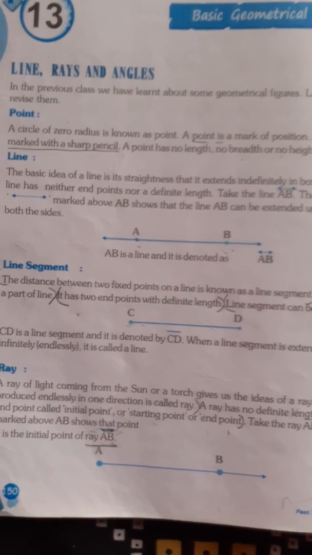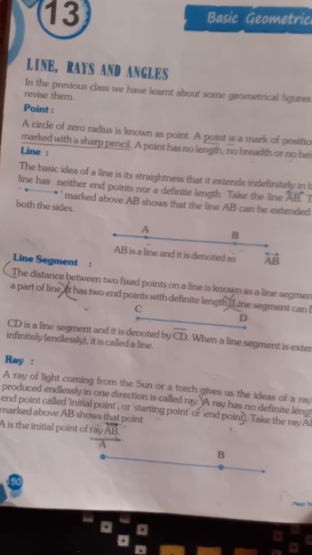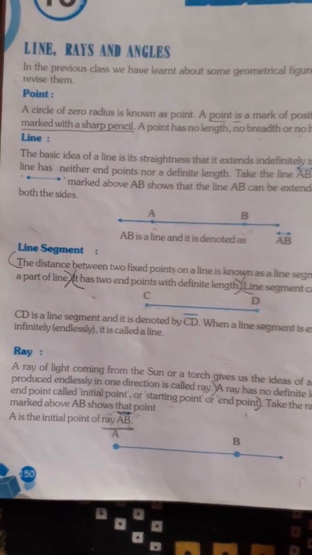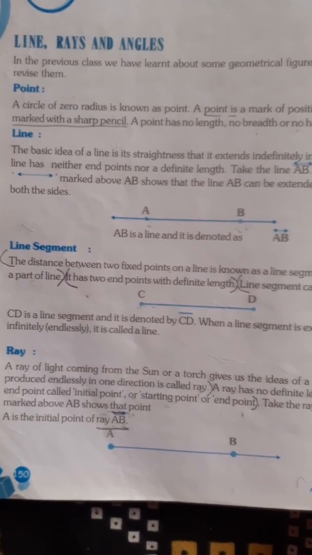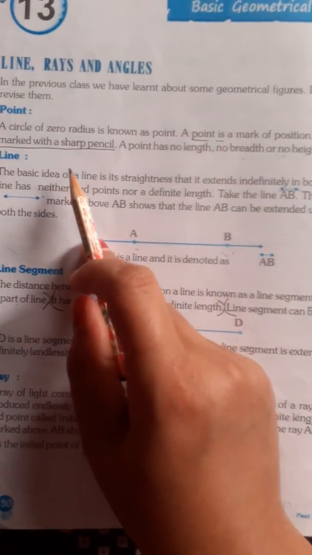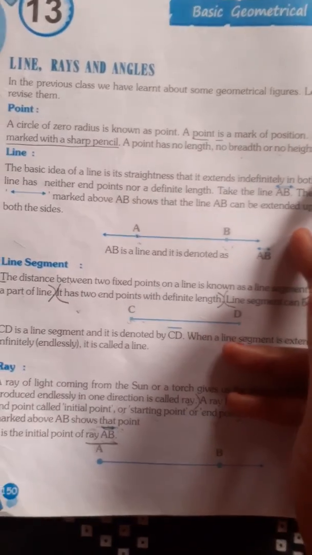In today's math session we are going to learn about basic geometrical concepts. Now let us see the terms line, rays and angles. First of all, see what is a point. A point is a mark of a position. It is simply a dot marked with a sharp pencil. A point has no length, no breadth and no height.